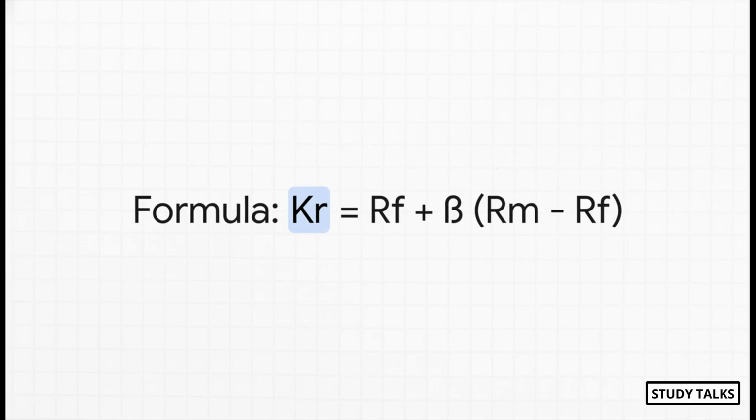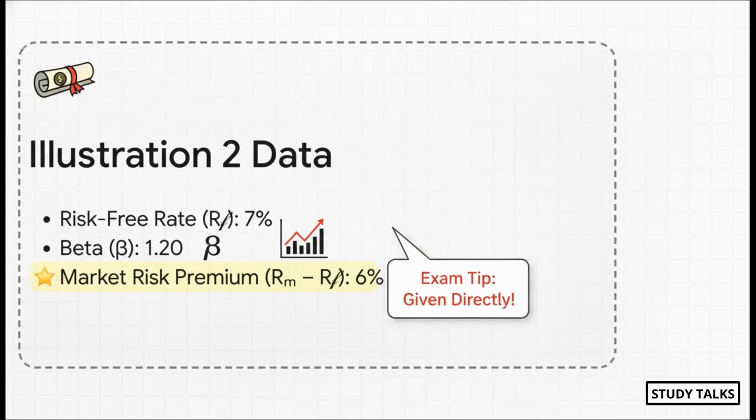Okay, on to our second method, the capital asset pricing model, or CAPM. The formula here says our required return, our KR, is the risk-free rate plus beta times the market risk premium. And that market risk premium, well, it's just the return on the market minus the risk-free rate. Let's look at another ICAI problem. The risk-free rate is 7%. The company's beta is 1.20. And, pay attention here, they've given us the market risk premium directly as 6%.